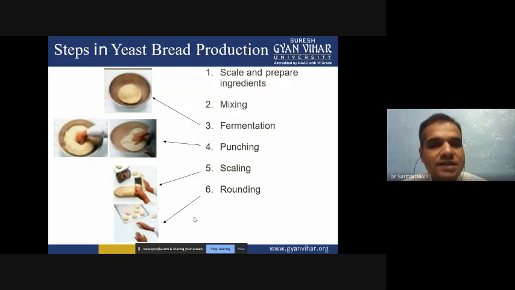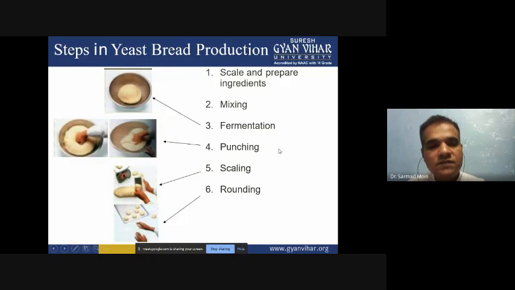We will weigh the ingredients and mix them, and then we will add the yeast and prepare the dough, using punching so that the oxygen will be properly mixed. Then again we will put it into fermentation for 2 to 3 hours.